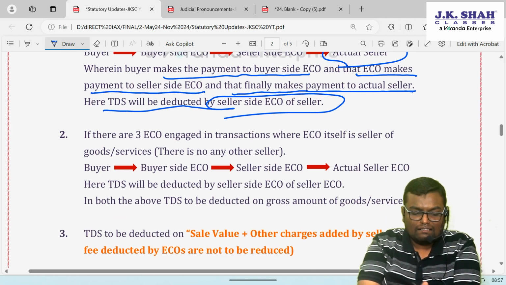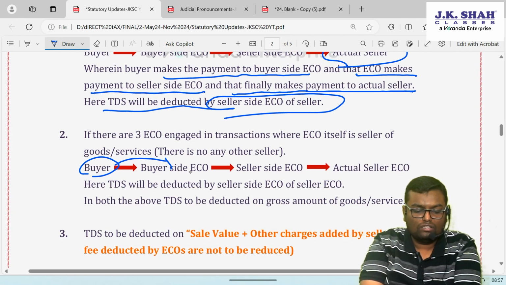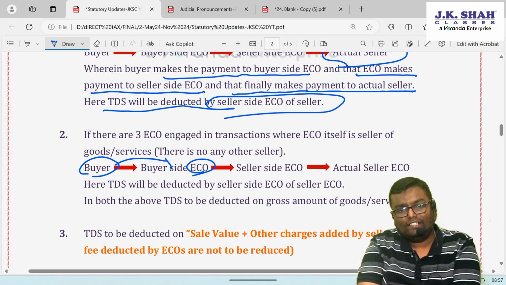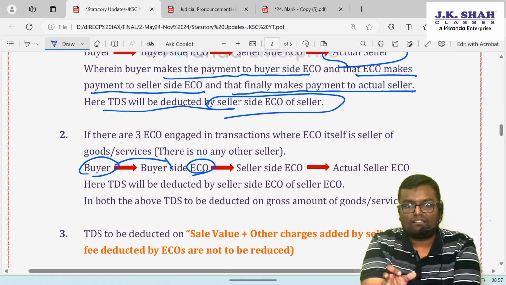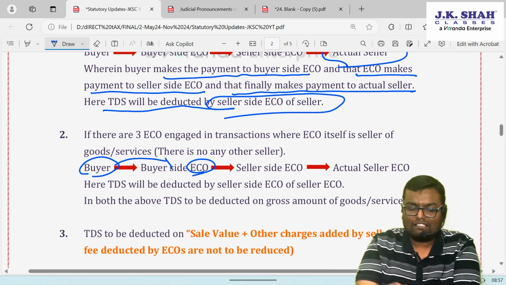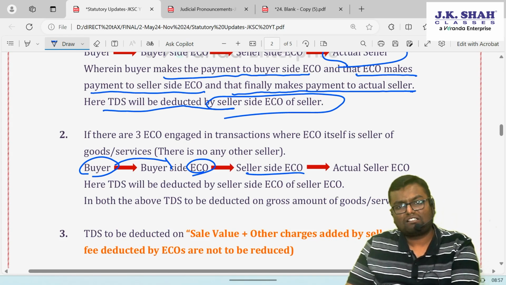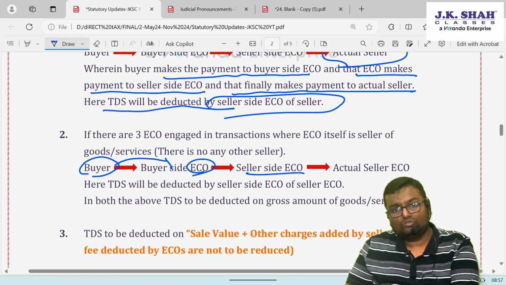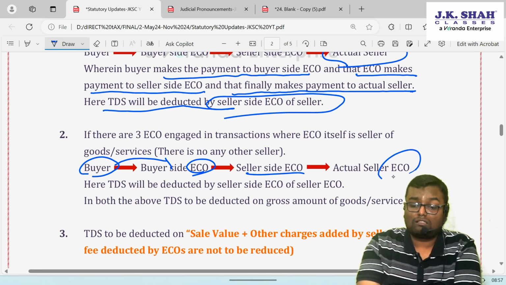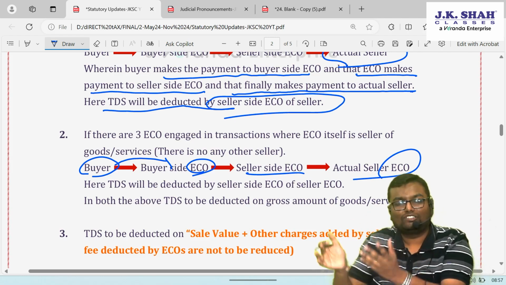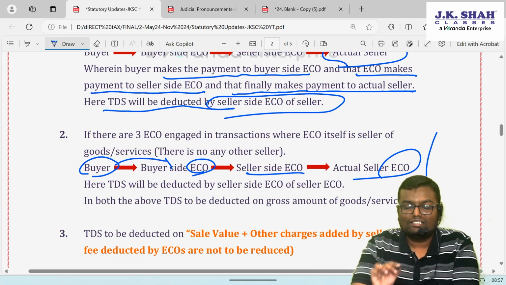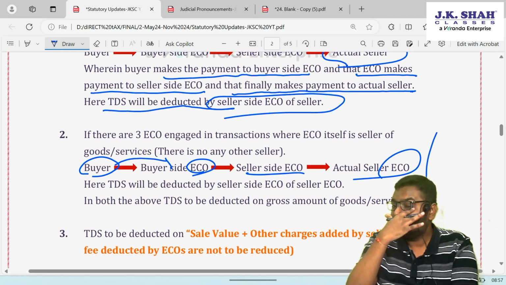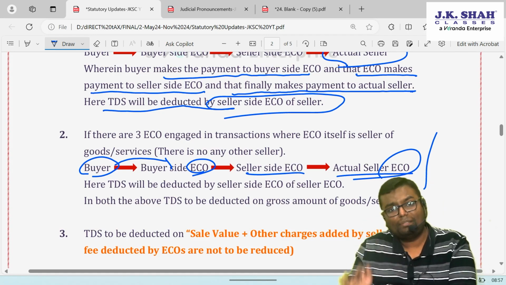So let's say there is a transaction wherein the buyer books an order through one e-commerce operator. Now that e-commerce operator is just a buyer interface. It is transferring the order to the seller interface, that is, the seller side e-commerce operator. Now who is the actual seller? That is also an e-commerce operator. Now there is no further actual seller. There is a dead end over here. The goods and services will be supplied by this actual seller e-commerce operator.